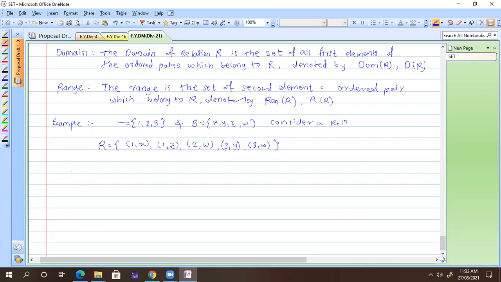So you can define the domain of that relation. Tell me, what is the domain now? Sir, all the first elements. All the first elements. It is a set, so repeated entries are not allowed. So 1 is not there again. Then we have 2, then we have 3. That's it. This is my domain. And what about my range?